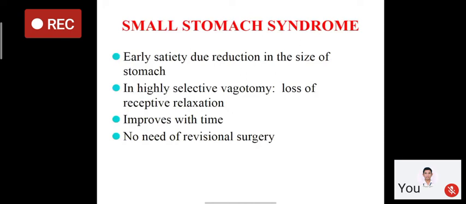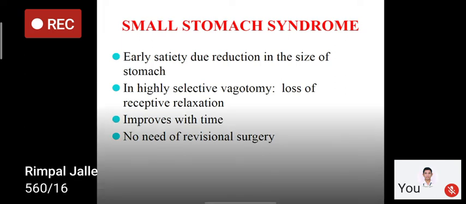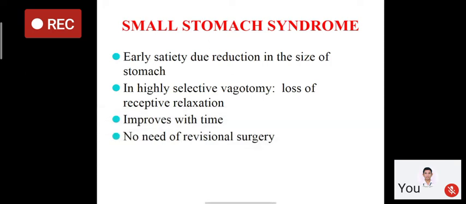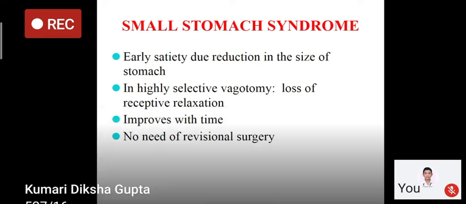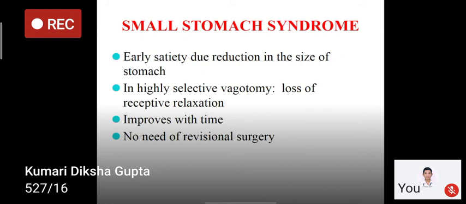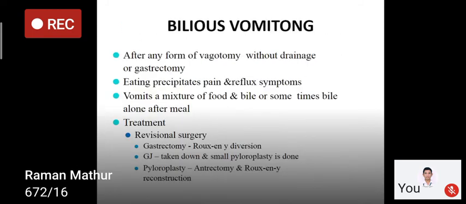This is also a complication: small stomach syndrome after gastrojejunostomy or after gastrectomy. The capacity of the stomach is decreased, so the patient will have early satiety due to the reduction in the size of the stomach. And in highly selective vagotomy, there will be loss of receptive relaxation, and it improves with time and doesn't need any revisional surgery.